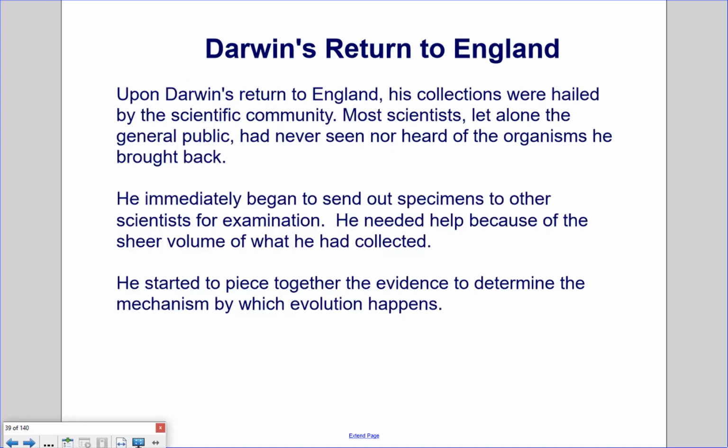Darwin's return to England. Upon Darwin's return to England, his collections were hailed by the scientific community. Most scientists, let alone the general public, had never seen nor heard of the organisms he brought back. He immediately began to send out specimens to other scientists for examination. He needed help because of the sheer volume of what he had collected. He started to piece together the evidence to determine the mechanism by which evolution happens.